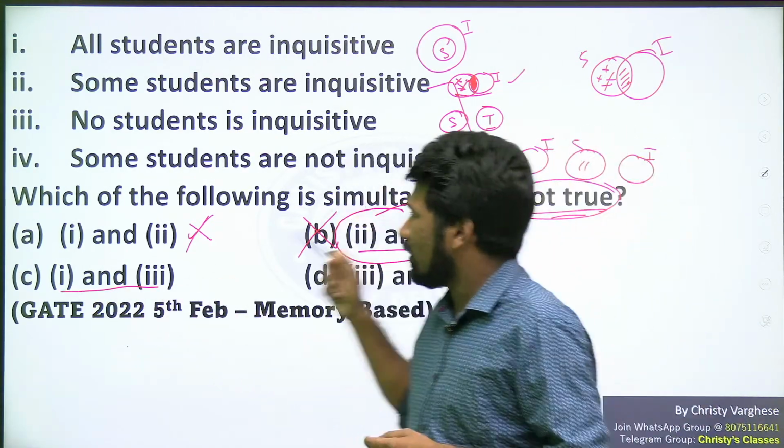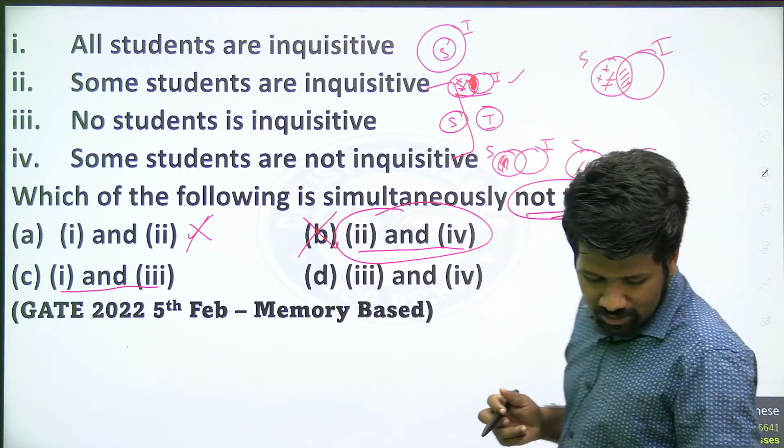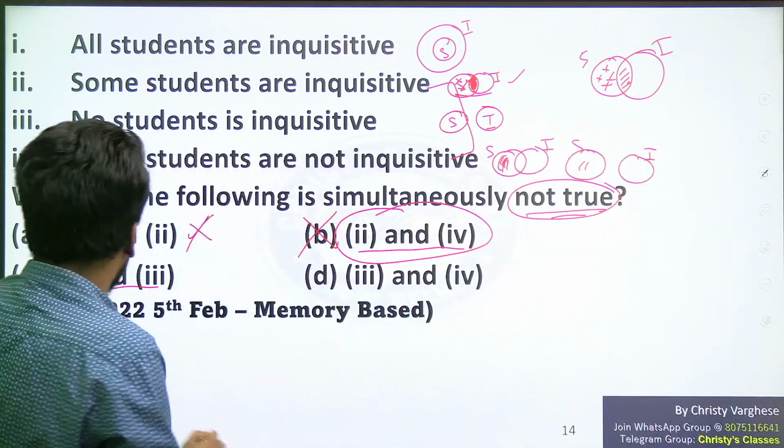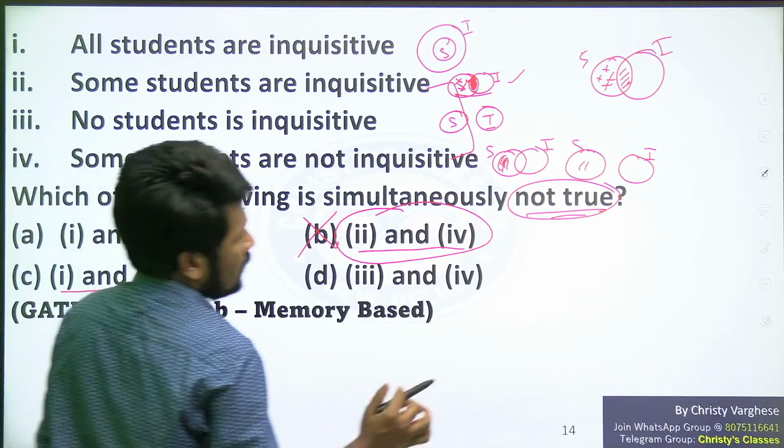Now what about 1 and 3? Can they exist at the same time, or can they be true at the same time? Let us understand that.